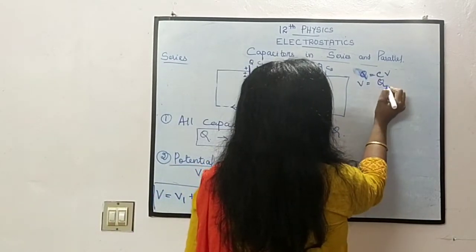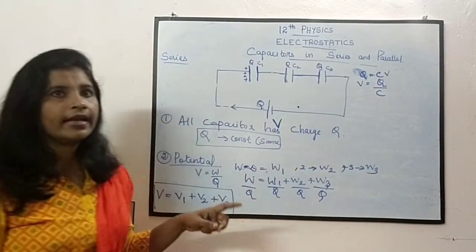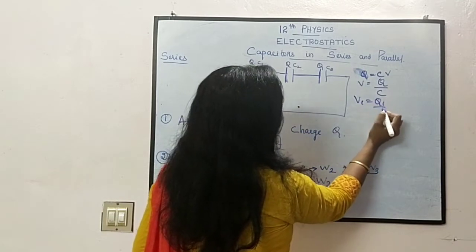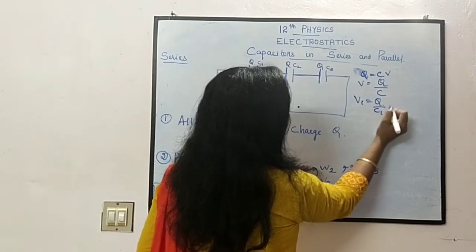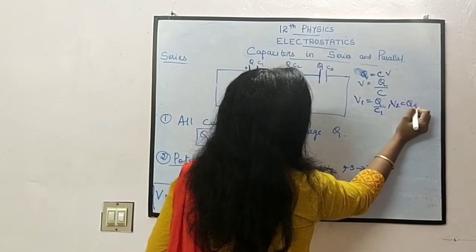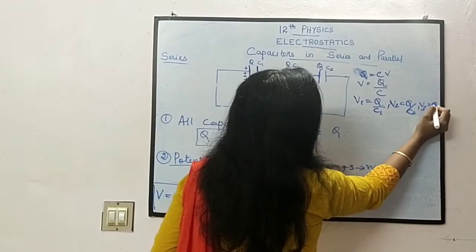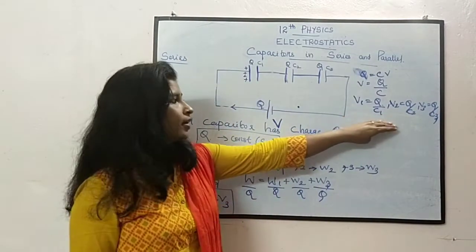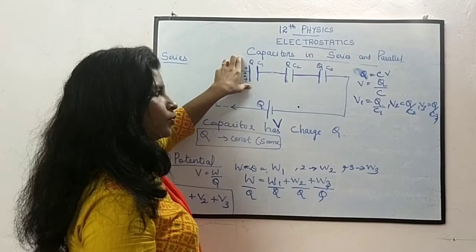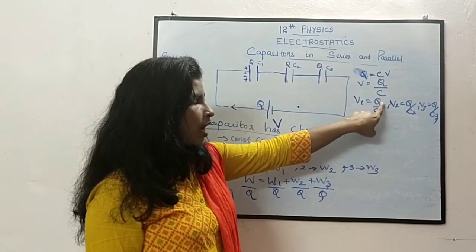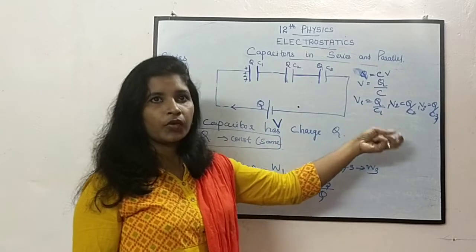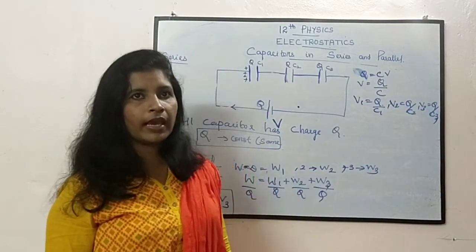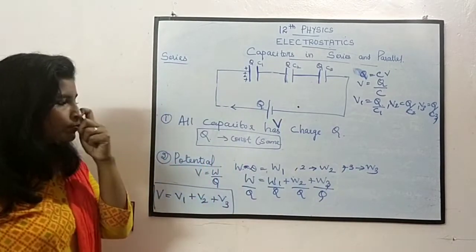So we can write V is equal to Q by C. V1 equals Q by C1, since Q is constant. V2 equals Q by C2, V3 equals Q by C3. புரியுதா? இது எதுக்காக நான் எழுதுறேன் அப்படினா, if you want to find the potential over a capacitor, divide the charge by its capacitance and you can easily obtain the value of the potential over the capacitors.